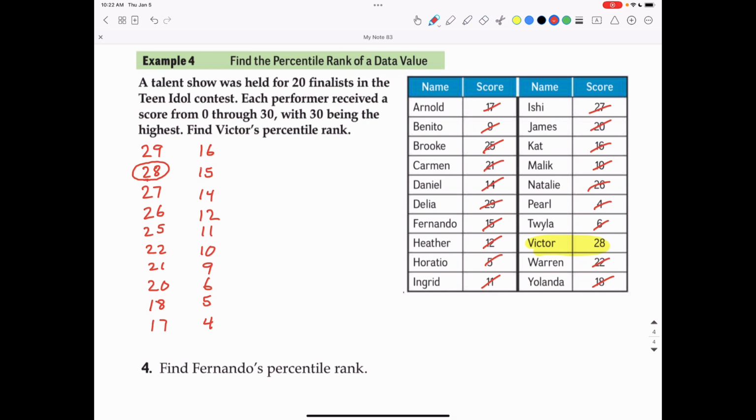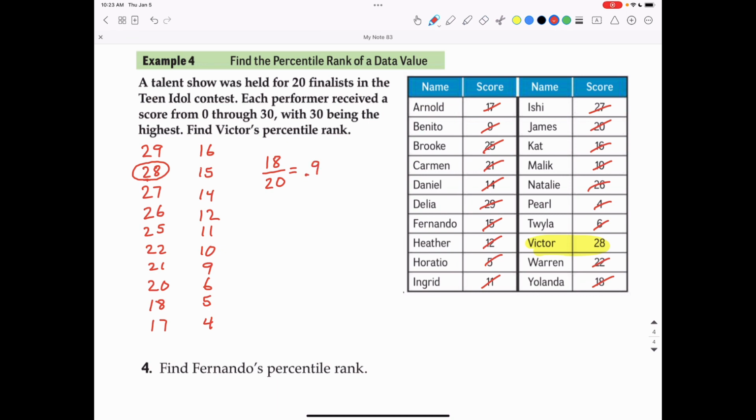So the number of scores that are below Victor's rank, 27, 26, 25, and so on, that is 18 total scores below his rank. And there are 20 total scores, 20 performers, and 18 divided by 20 is 0.9.